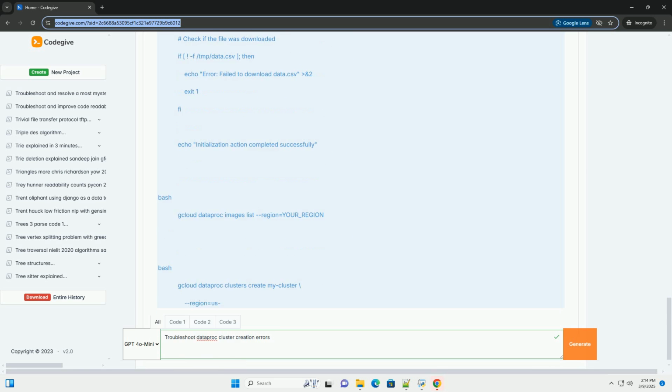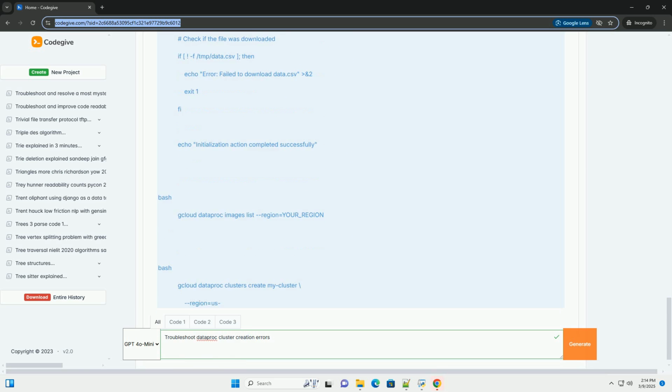Example, Cloud CLI, service account impersonation. If using a service account, ensure the account creating the cluster, your user account or another service account, has the Service Account User role on the Dataproc service account. This allows the creator to impersonate the service account for cluster creation.